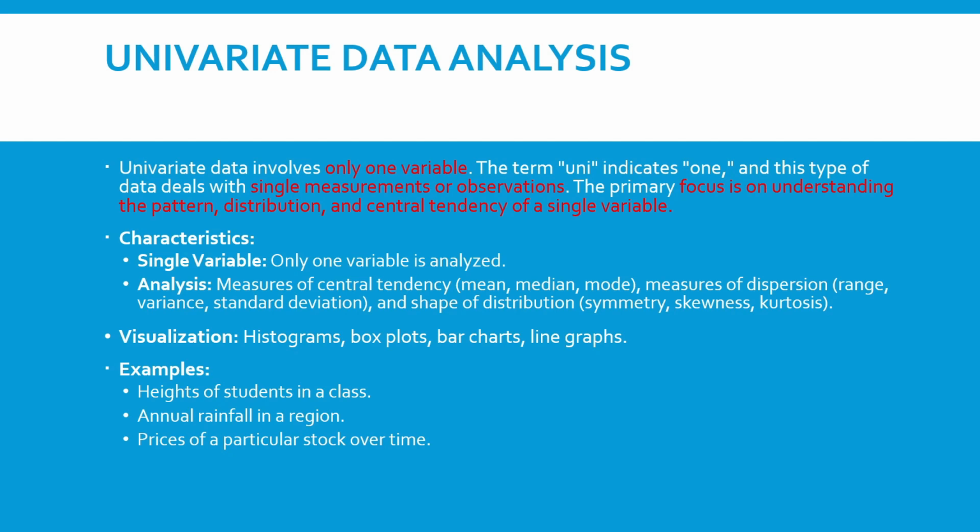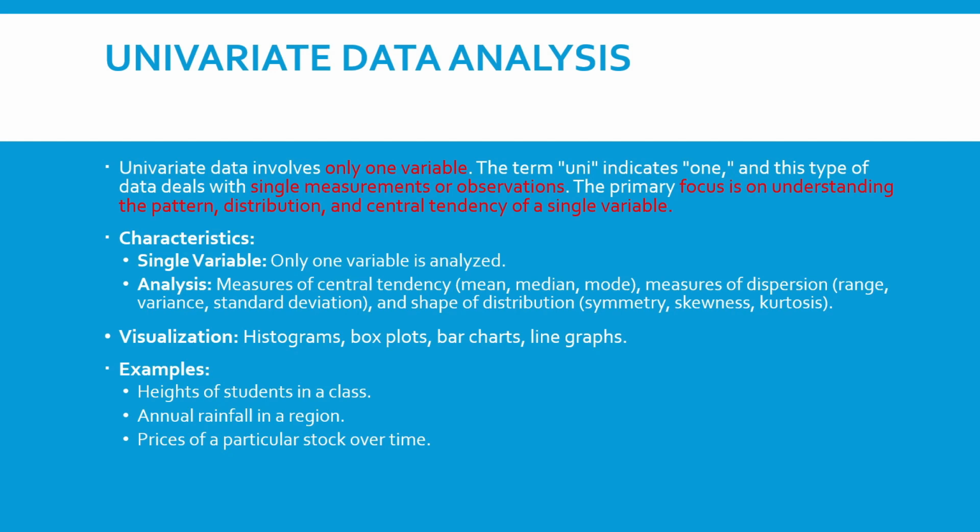In order to understand the univariate data pattern and distribution, there are some visualization techniques or graphs, which are the histogram, box plot, bar chart, and line graph. Those graphs are used depending on the data type, whether it is continuous or discrete.